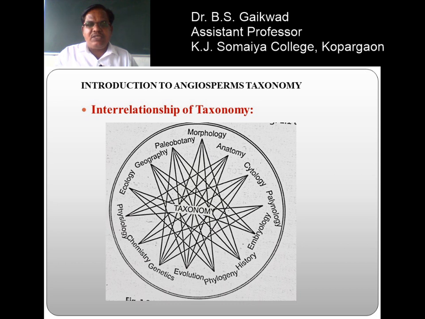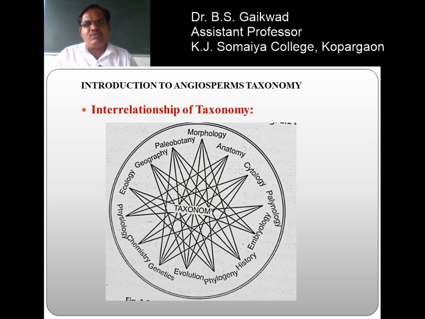Taxonomy is also related with chemistry. Different types of biochemicals are found in the plants. For that, there is the need of knowledge of taxonomy. So, taxonomy is also related with chemistry. Then it is also related to physiology. Physiology is a branch of science, a branch of botany particularly. It deals with the study of different metabolic activities that take place inside the plants.